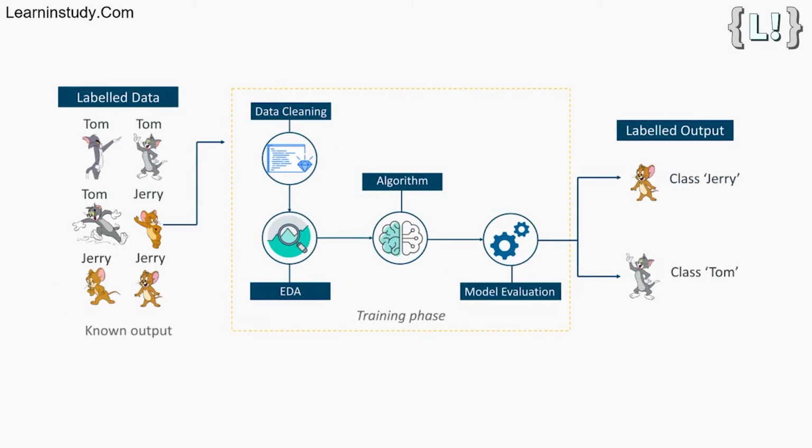Consider the above figure. Here we're feeding the machine images of Tom and Jerry, and the goal is for the machine to identify and classify the images into two groups, that is, Tom images and Jerry images. The training dataset that is fed to the model is labeled, as in, we're telling the machine, this is how Tom looks and this is Jerry. By doing so, you're training the machine by using labeled data. In supervised learning, there is a well-defined training phase done with the help of labeled data.